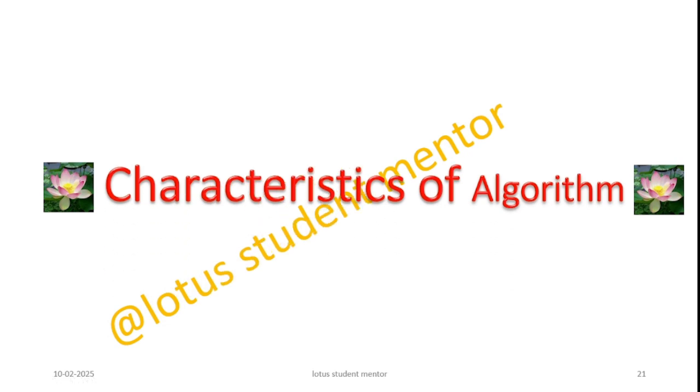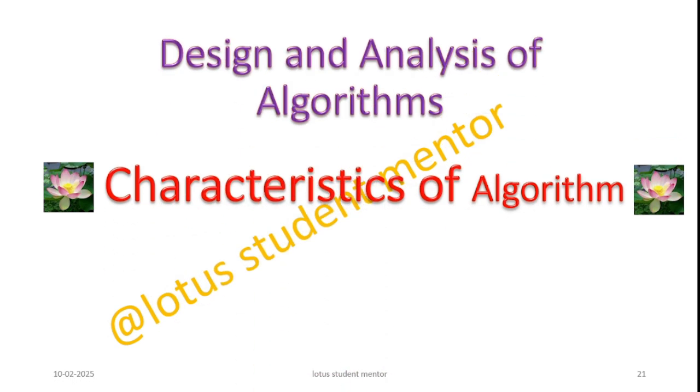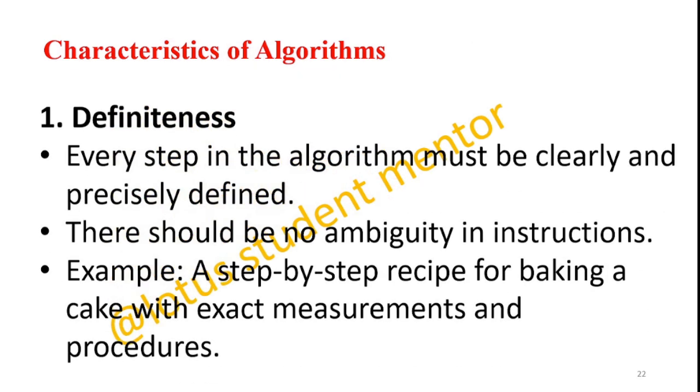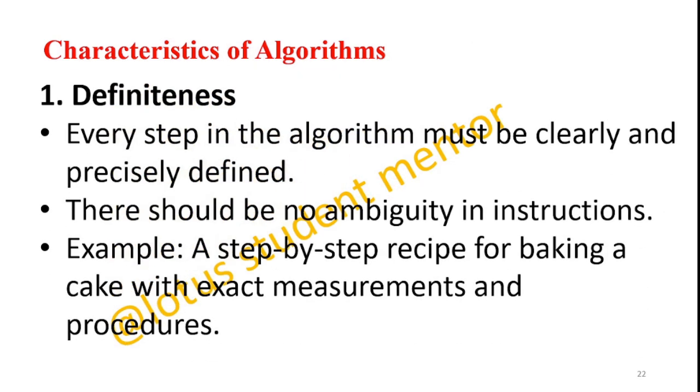In this session, we are going to study the characteristics of an algorithm as a part of the playlist of Design and Analysis of Algorithms. In short, we call it DAA. What is the first characteristic of an algorithm? That is definiteness. There are various characteristics.